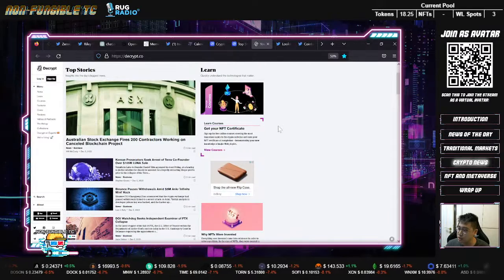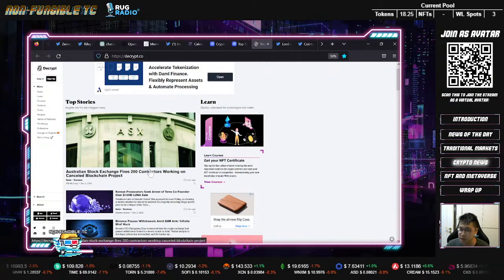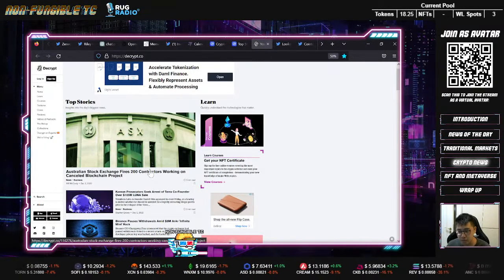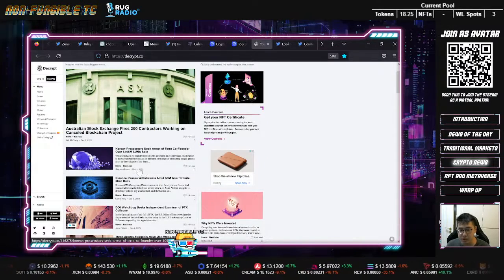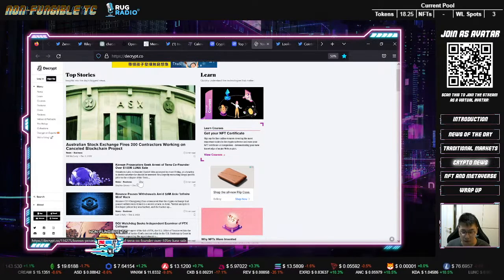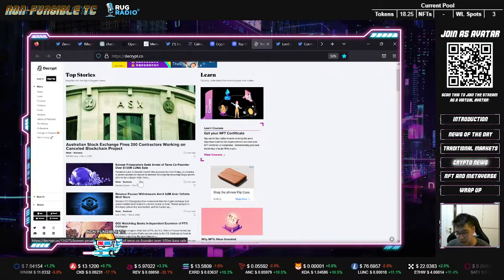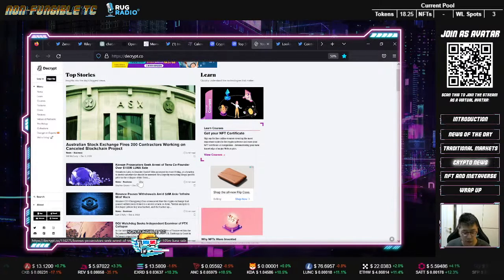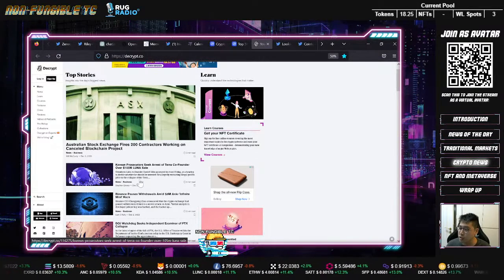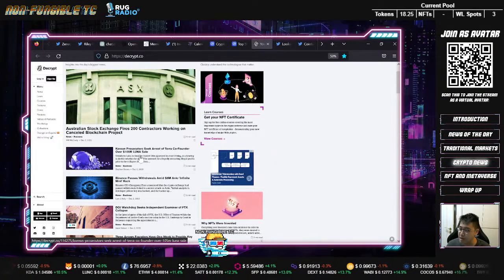So actually in crypto news, the Australian stock exchange fired 200 contractors working on a blockchain project, right? You can see how volatile and how quickly the space moves. When people see a lot of potential in blockchain, they say, let's all go into this, right? A lot of jobs. And then FTX crashed, a lot of uncertainty, scrutiny, regulations, and things just end as abruptly as that, right? So there is no 100% in this space. It's always important to stay grounded, in my own opinion. So Korean prosecutors seek arrest of the Terra co-founder over a 105 million Luna sale, right?